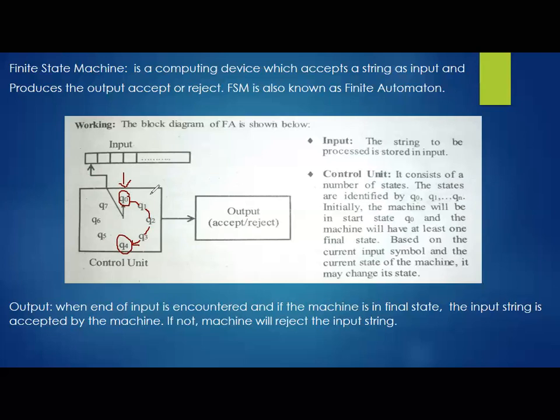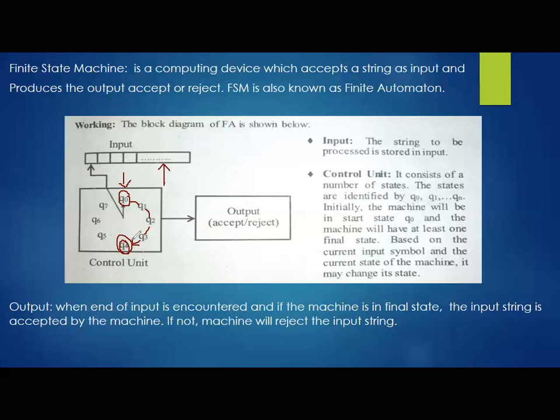Then the output: when the end of input is encountered, and if the machine is in a final state, then the input string is accepted by the machine. If not, the machine will reject the input string. So whenever we reach the final state, and we also reach the end of the string, the string is accepted.